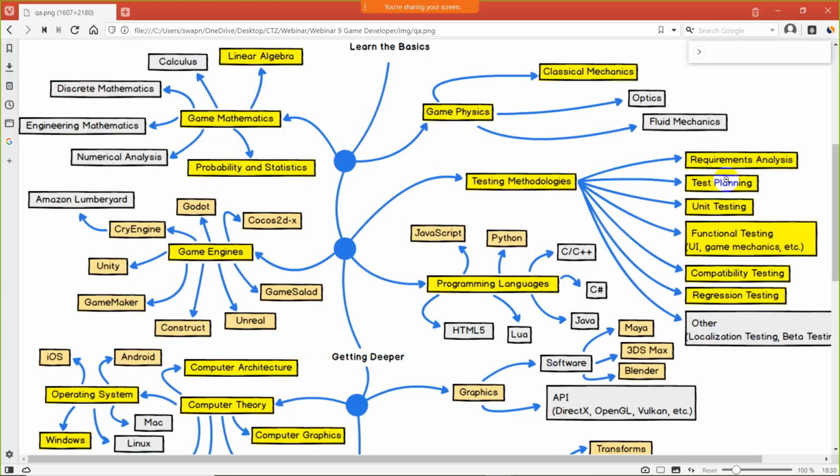So requirement analysis. Suppose Anil is a customer and Rohit is a developer. What will Rohit do first of all? Rohit will gather all the requirements from the customer, what he actually wants developed for his game. He will gather all the requirements from the customer or a customer representative.